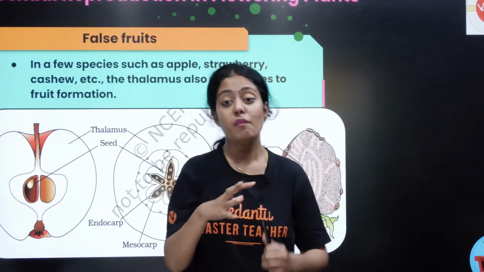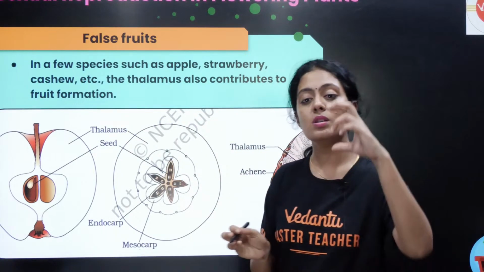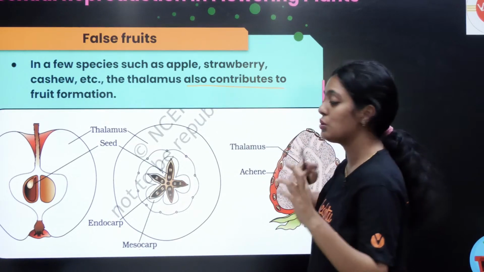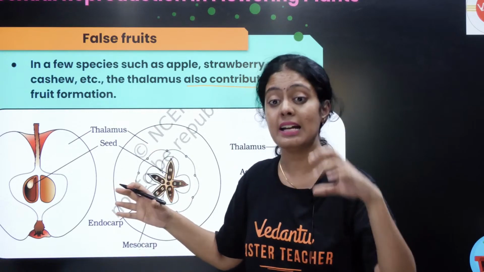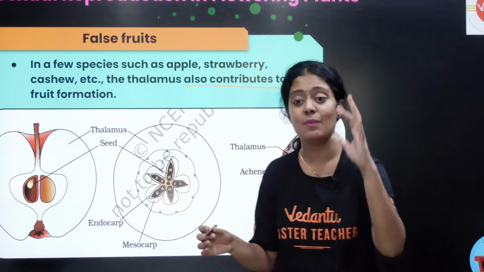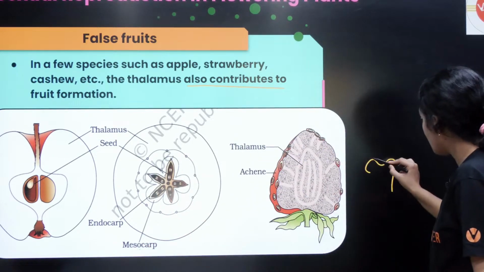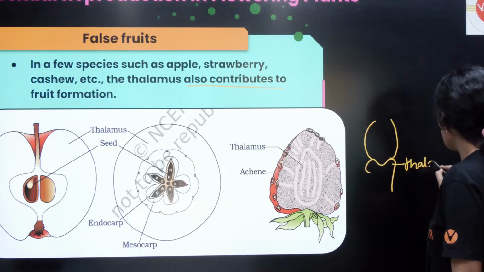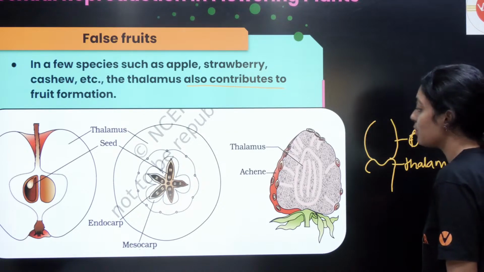This is about true fruits. False fruit, this question has been asked many times, and this year also they asked it. So in fruits such as apple, strawberry and cashew, the thalamus also contributes to fruit formation. Usually who forms fruits? The ovary. But in this case the thalamus is also participating in fruit formation. Can anyone tell me what is thalamus? It is the basal part of the ovary, like a stage on which my ovary is present. When this thalamus contributes to fruit formation, that is what we call a false fruit.